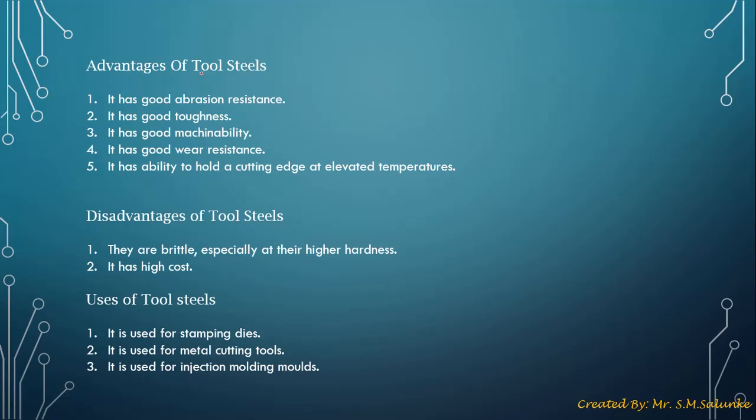ordinary or general steel. First, it has a good abrasion resistance. The word abrasion means it does not undergo any wear or tear. That means its surface does not have any irregularities. Next, it has a good toughness. We all know what toughness is. It is the resistance of any metal to the application of impact or application of load without any deformation.